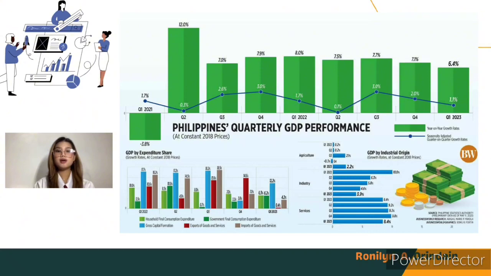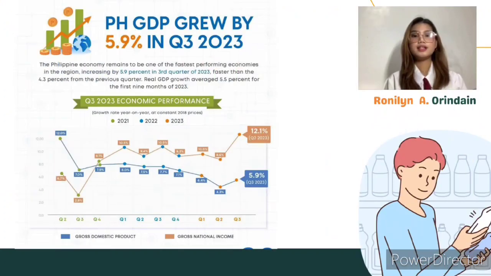Gross national income, the sum of the nation's GDP and net income received from overseas, rose by 9.9%, slightly lower than the 10.5% a year ago, but higher than the 9.3% in the fourth quarter. This is the latest Philippine GDP.